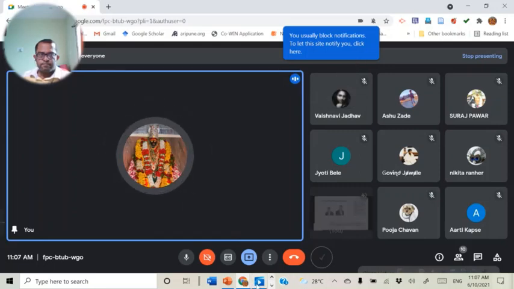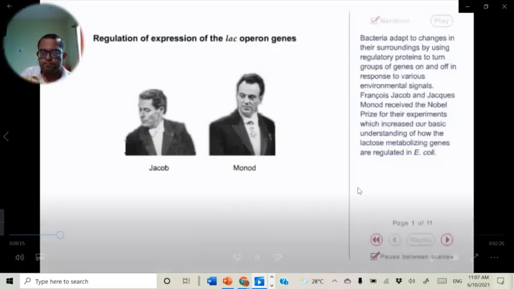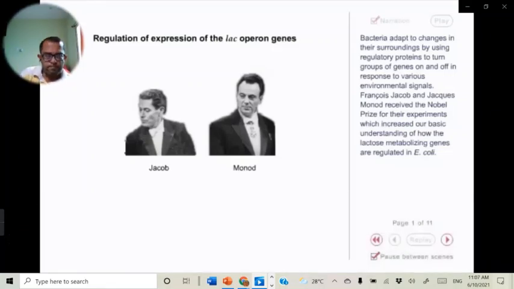Bacteria adapt to changes in their surroundings by using regulatory proteins to turn groups of genes on and off in response to various environmental signals. Francois Jacob and Jacques Monod received the Nobel Prize for their experiments, which increased our basic understanding of how the lactose metabolizing genes are regulated in E. coli.